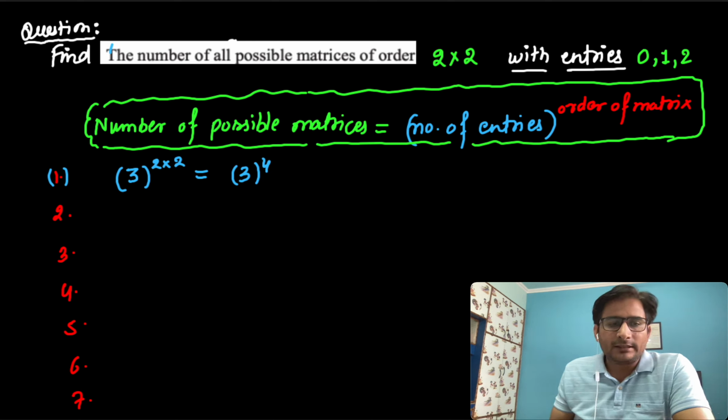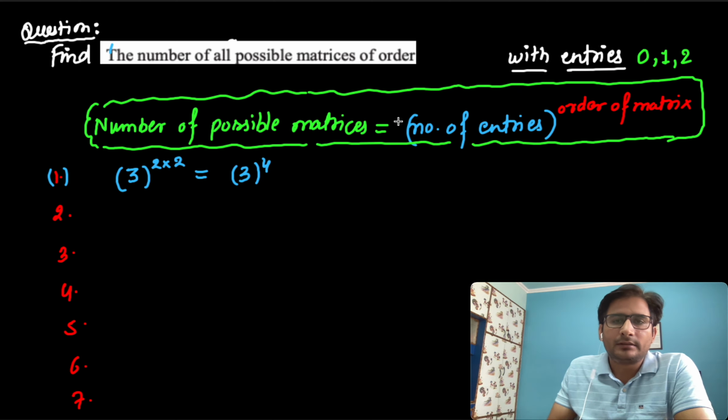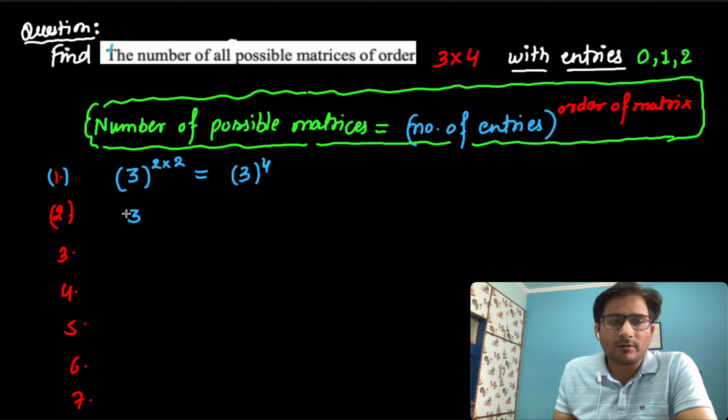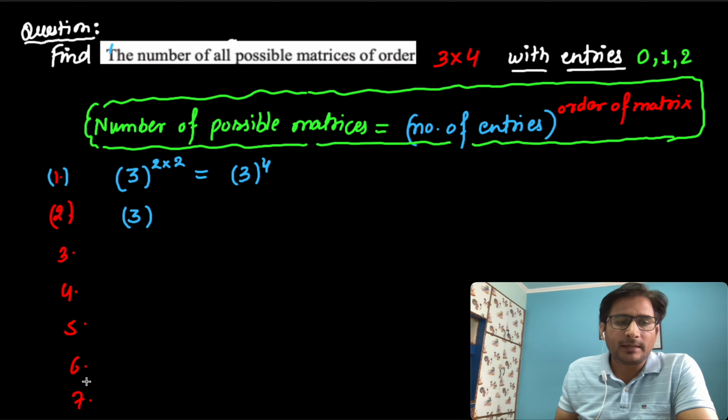If I change the question, and the order is 3 into 4, what will be the answer in this case? No need to calculate, you can tell the answer in the form of power also. Yes, it's 3 power 12. So 3 is the number of entries and we need to multiply the order. Its answer is 3 power 12.